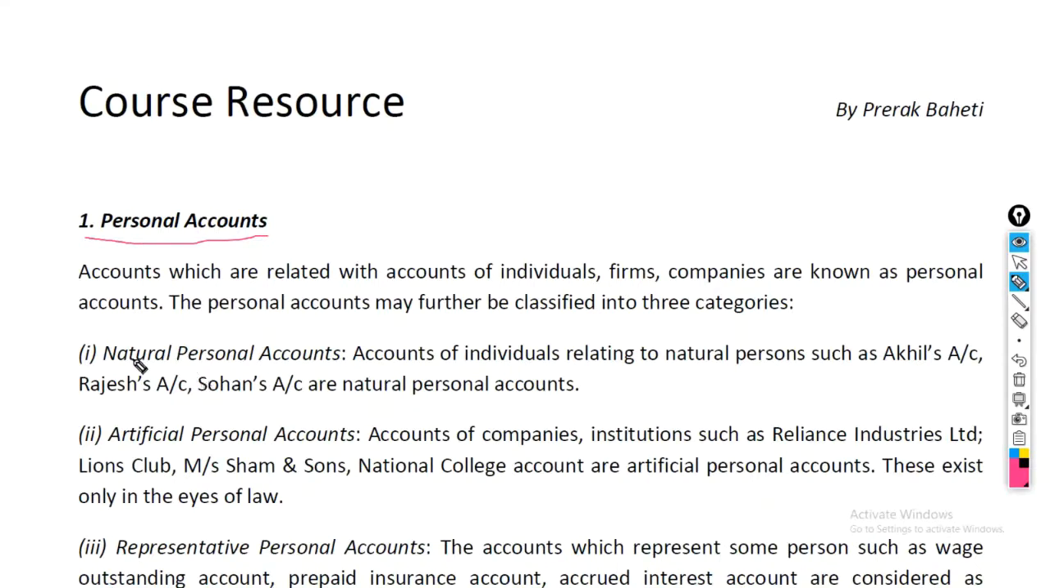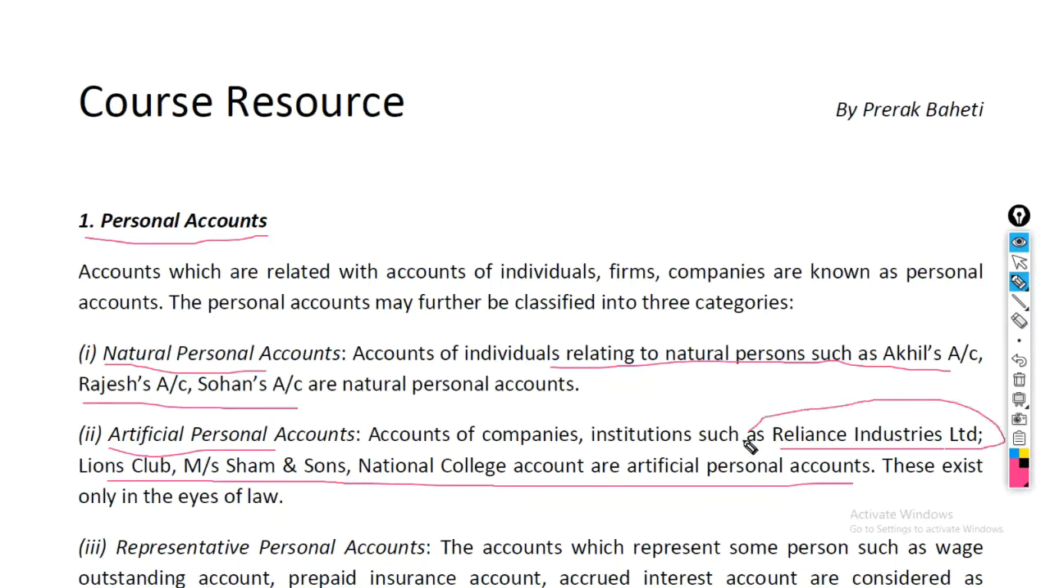So we studied the categories of accounts, of which the first is personal account. Personal account can be of three types. That is natural person, which is any name or is related to a natural person, which is quite obvious. The second one is artificial person, which means any club, any company or bank or any corporation. This is an artificial person which exists in the eyes of the law.